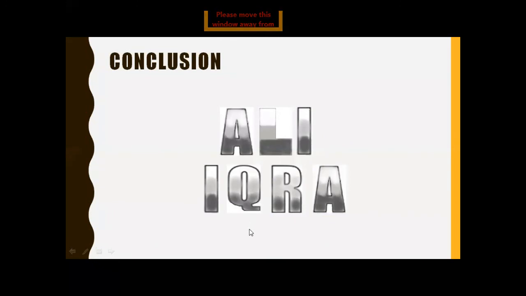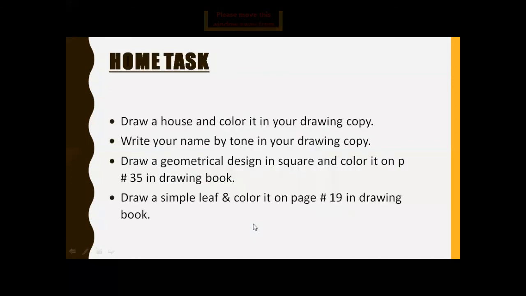Thus we share the home task. Draw a house and color it in your drawing copy. Write your name by tone in your drawing copy. Before writing the name, make a title page of tone. Then on the next page, write your name by tone.